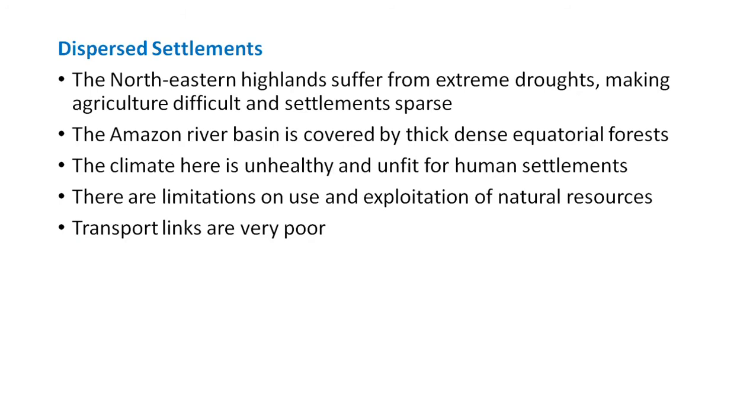Now, dispersed settlements. The dispersed settlements in Brazil are usually seen in the northeastern highlands. The northeastern highlands suffer from extreme droughts, making agriculture difficult and settlements sparse. The Amazon River basin is covered by thick, dense equatorial forests. The climate here is unhealthy and unfit for human settlements. There are limitations on use and exploitation of natural resources. And lastly, the transport links are very poor.